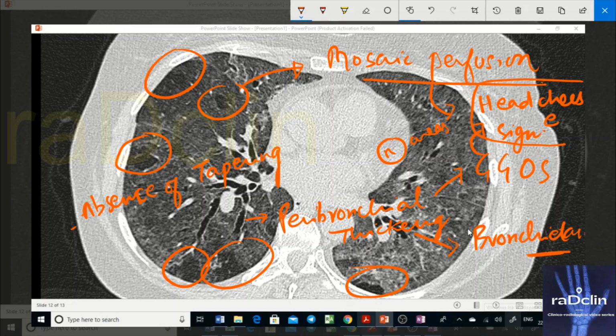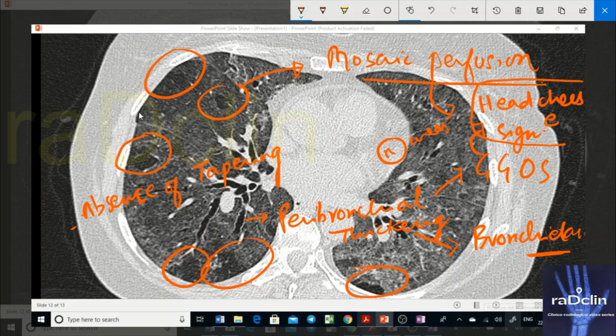Now I'm seeing bronchiectasis in this particular CT scan in association with mosaic perfusion and GGOs, and definitely airway involvement. See, absence of tapering: this is not bronchiolitis, this is bronchiectasis. This cannot be called bronchiolitis, although obviously there would have been bronchiolitis as well. So these suggest to me that the patient is in subacute stage, but you cannot clearly say, the patient has started going into chronic phase as well.